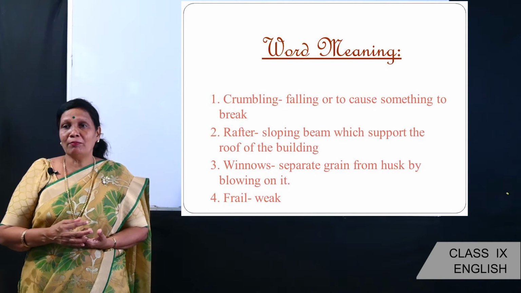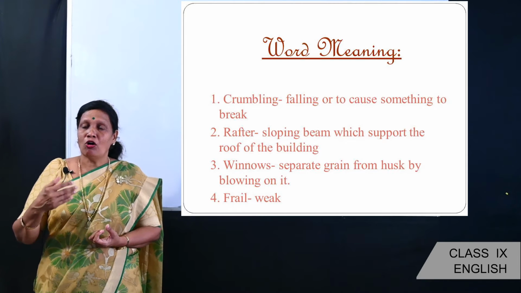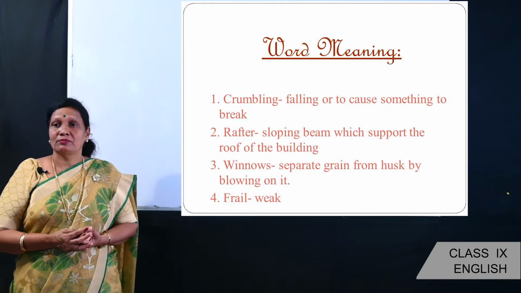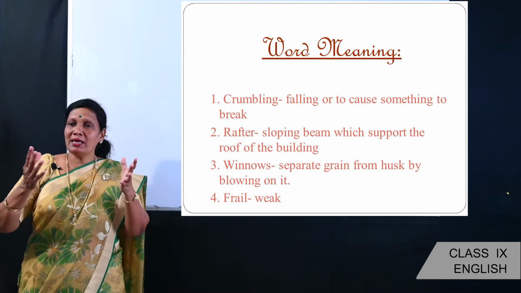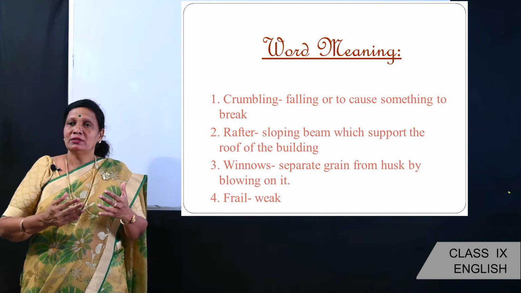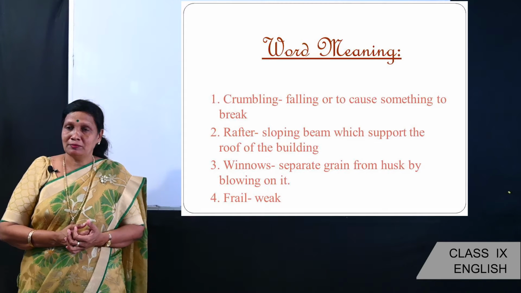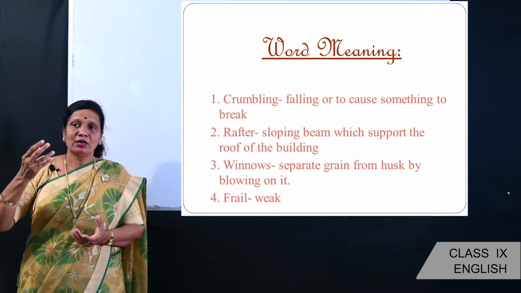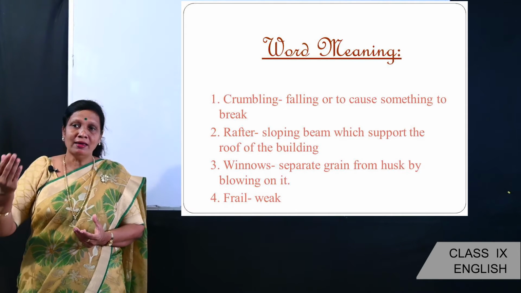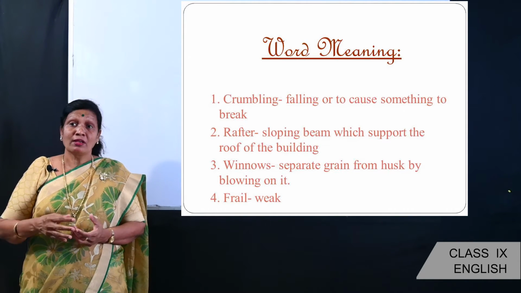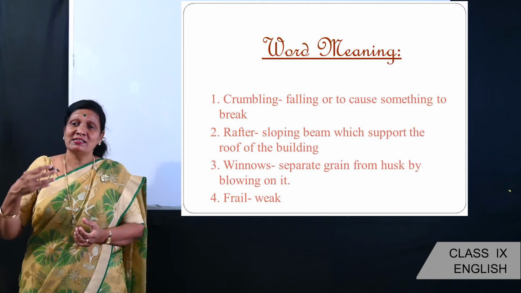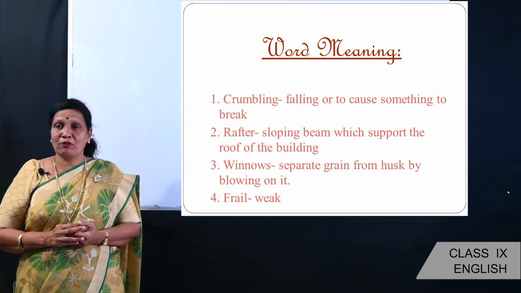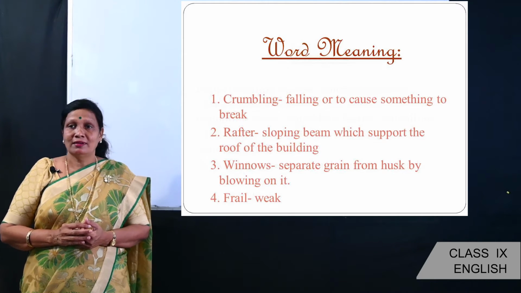Crumbling. Crumbling means falling or to cause something to break. Rafter. Rafter means sloping beam which support the roof of the building. Winnows. Winnows means separate grain from husks by blowing on it. Frail. Frail means weak. Now let's go back to the second stanza and try to understand.